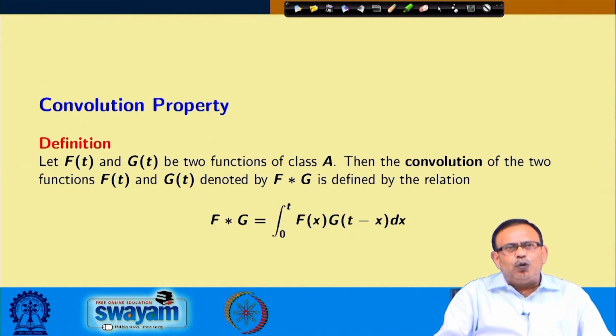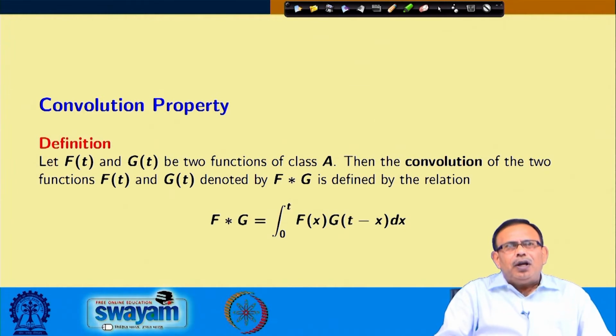So, if I have two functions f(t) and g(t) like this, then the convolution of the two functions, denoted by f star g, which we read as f convolution g, equals integral 0 to t f(x) g(t minus x) dx.